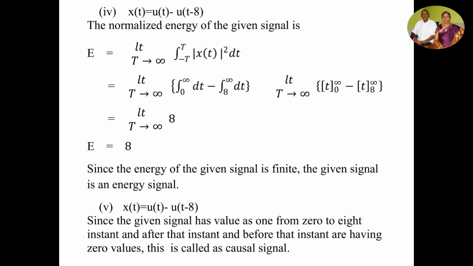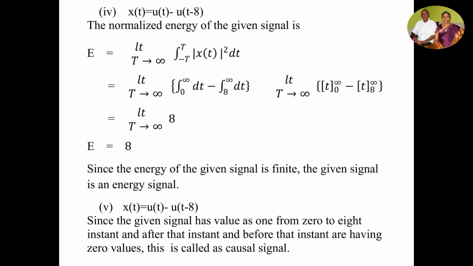That means the infinity will get cancelled, so finally you'll get 8, which is independent of t. So E is equal to 8. That means the given signal is a finite energy signal.